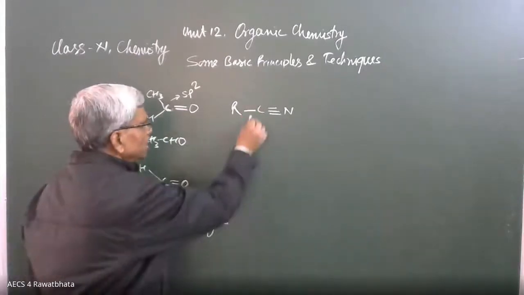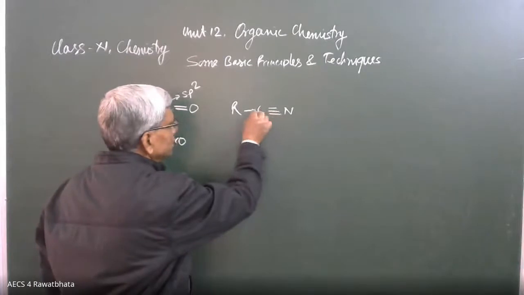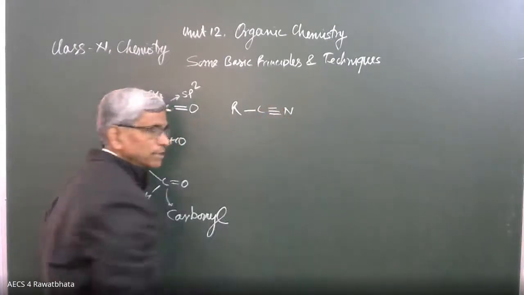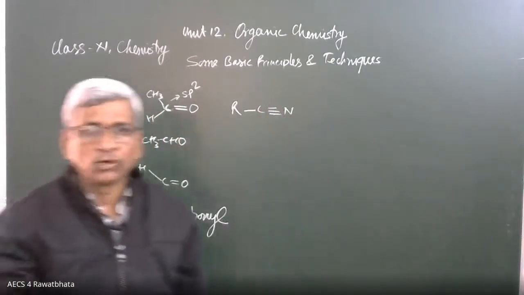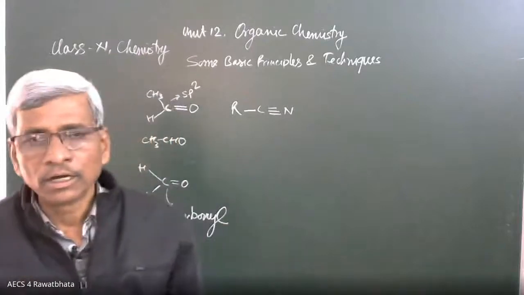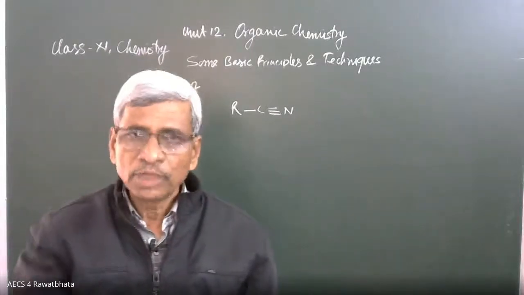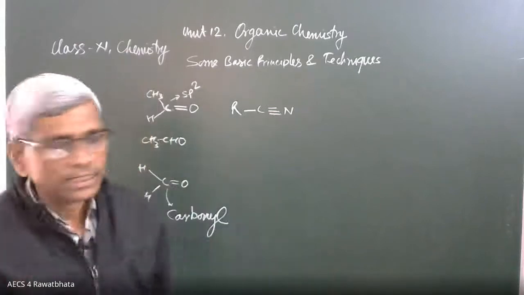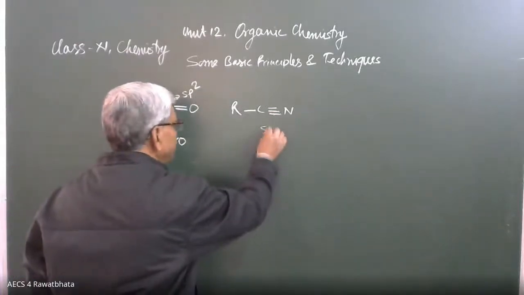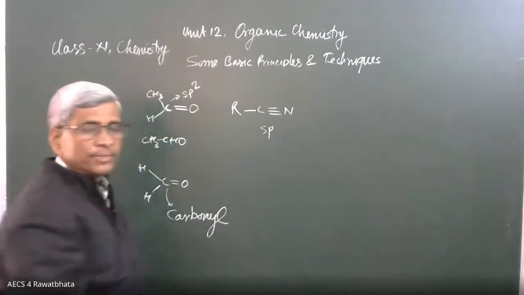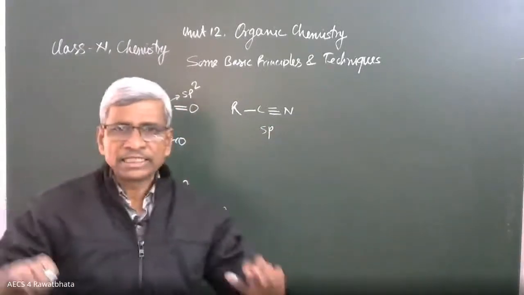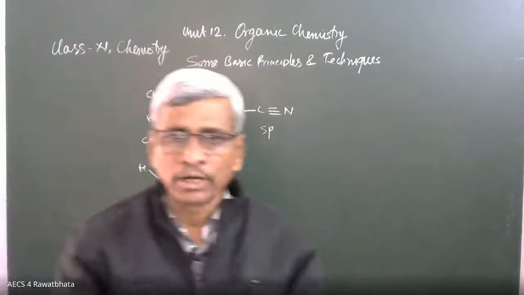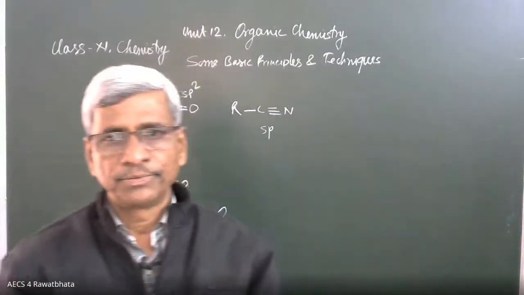Here, this carbon has 2 sigma bonds and 2 pi bonds. 2 pi bonds mean 2 p orbitals of the carbon are unhybridized. Only 1 p orbital takes part in hybridization. That's why there is sp hybridization in this carbon. So this is happening as per the demand of the organic compound.